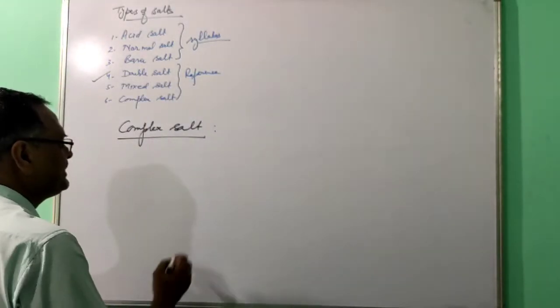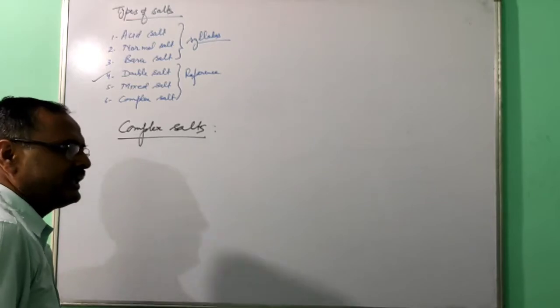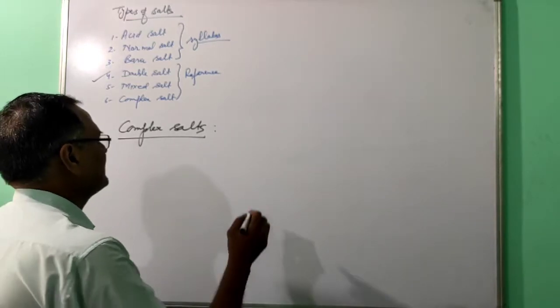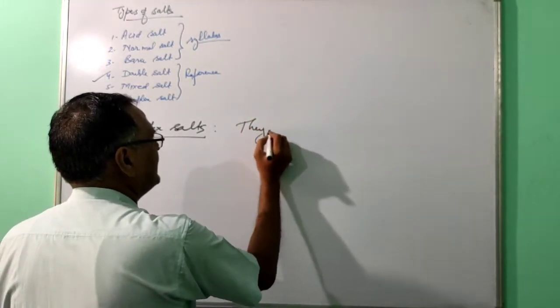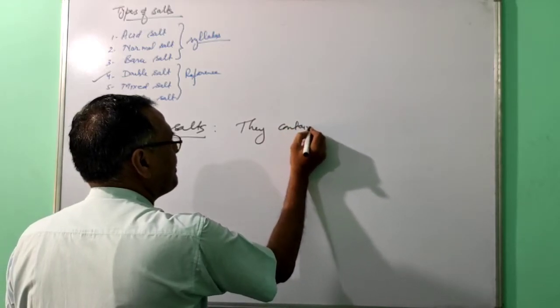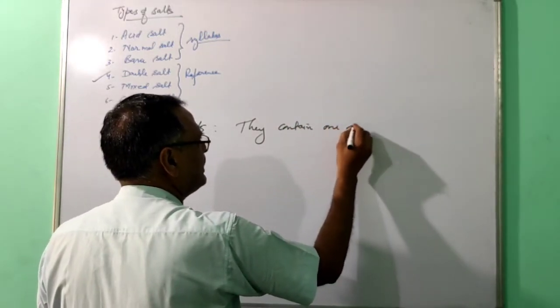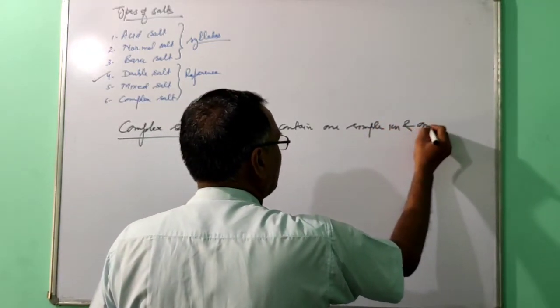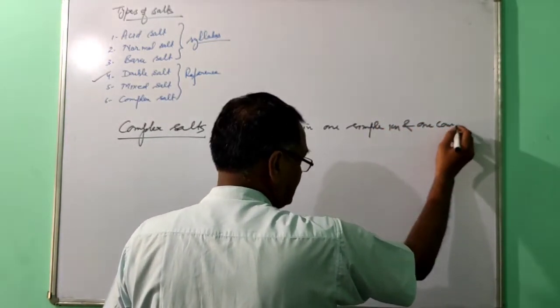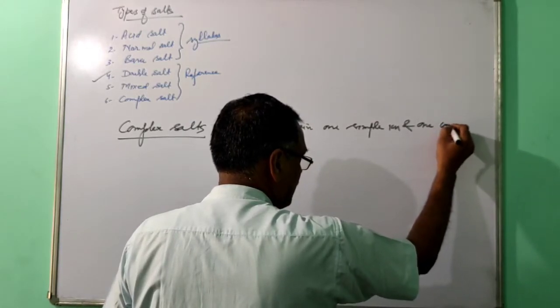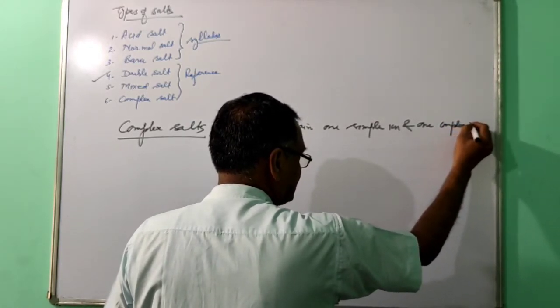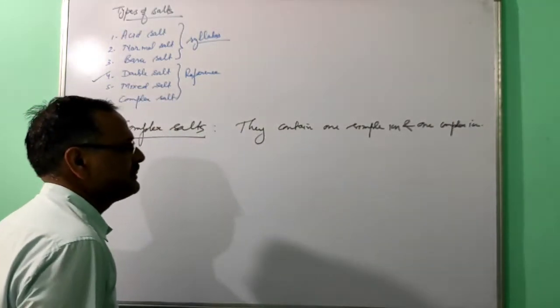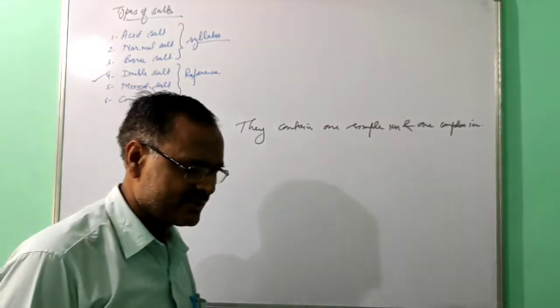And this complex salt contains one simple ion and one complex ion. You must be thinking what is a simple ion. Simple ions, you should know, are Na plus, K plus.